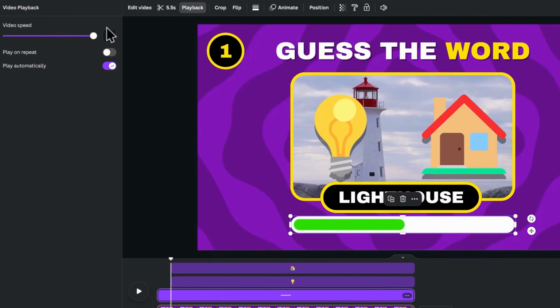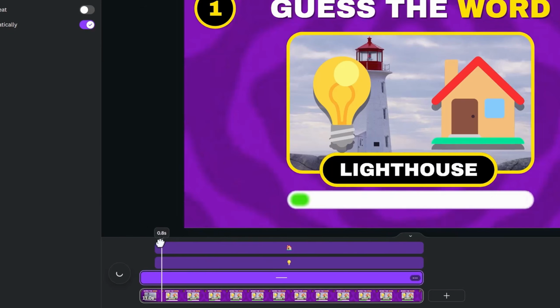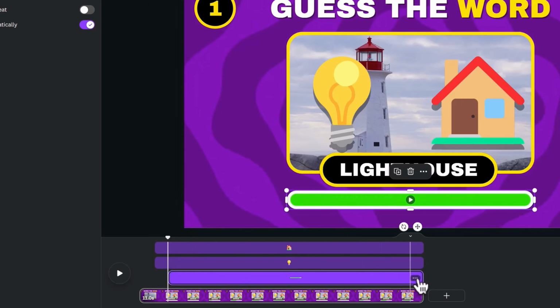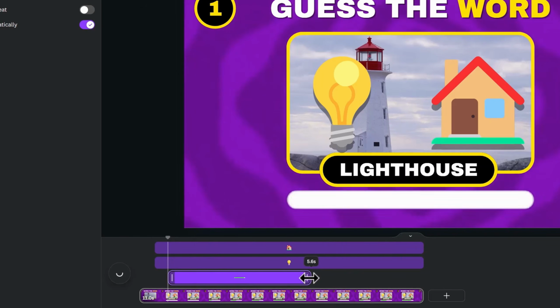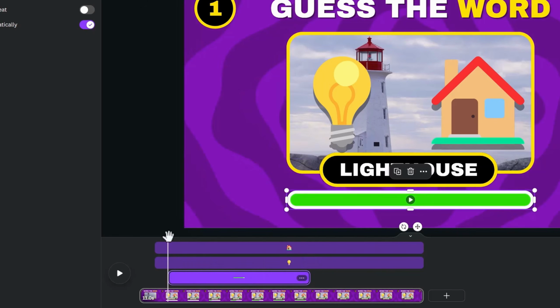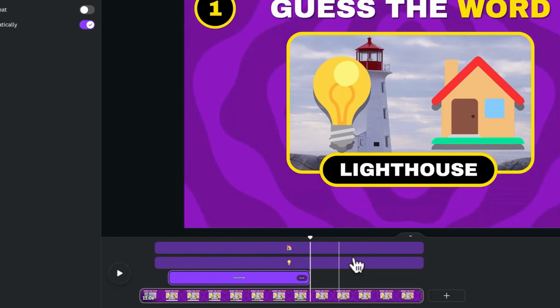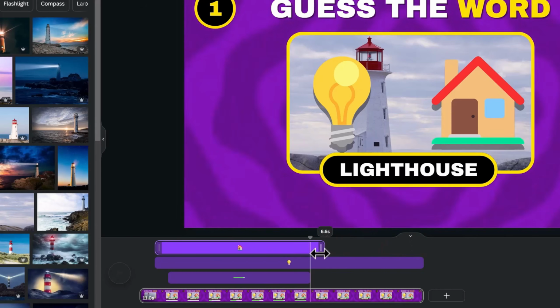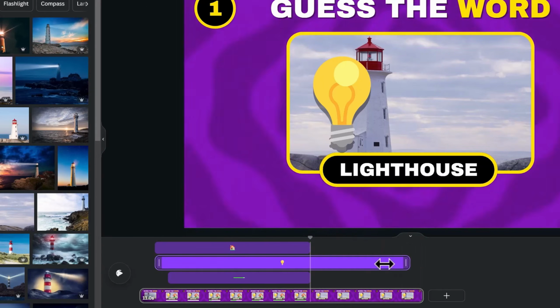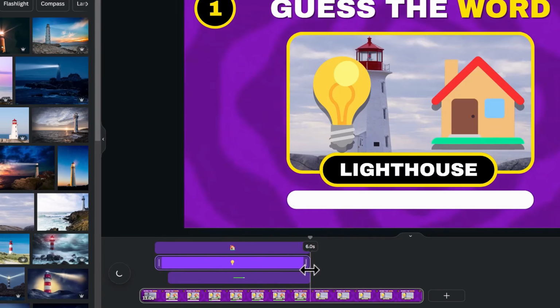This will decrease it by half, so we can shift the playhead to 1 second and trim the timer handle there. Drag the end handle to the left till it is 5.5 seconds. Shift the playhead to the end of the timer, then trim the end of the 2 emojis there. This means they will disappear at the same time as the timer.